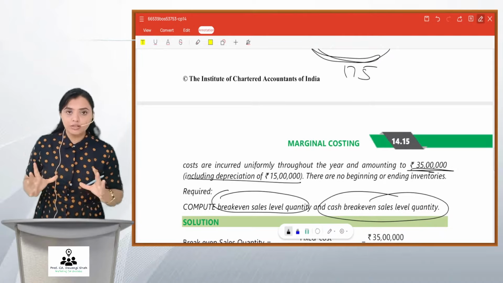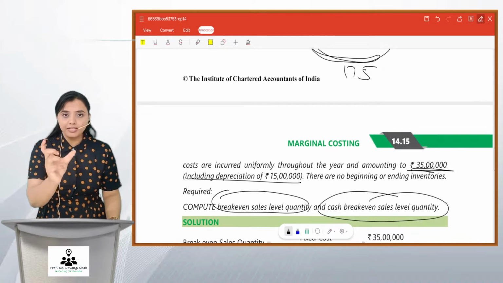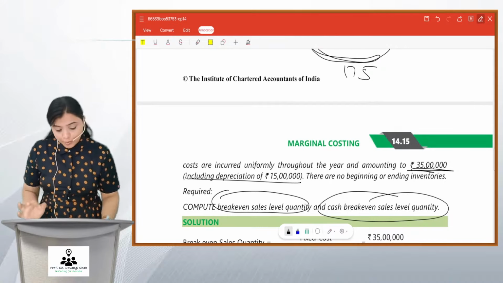Now friends, how to solve the sum? Whenever there is this required part given, first understand what exactly it is. BP in quantity. For this, I know the formula.